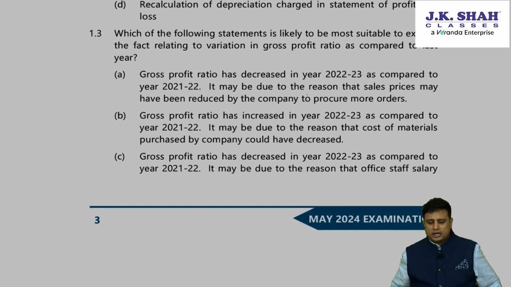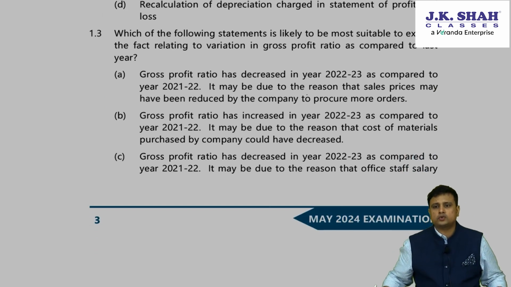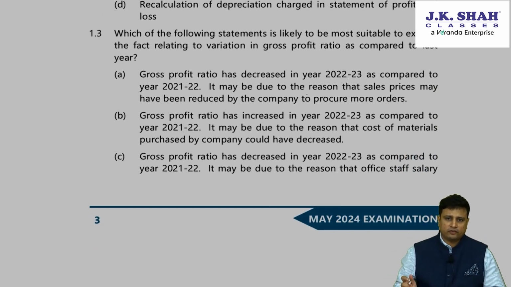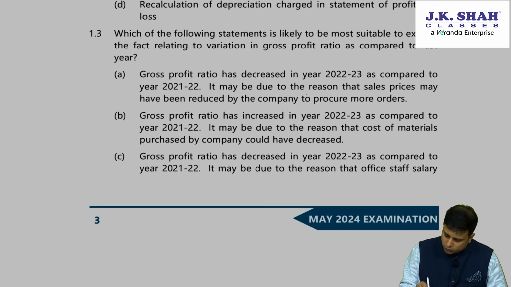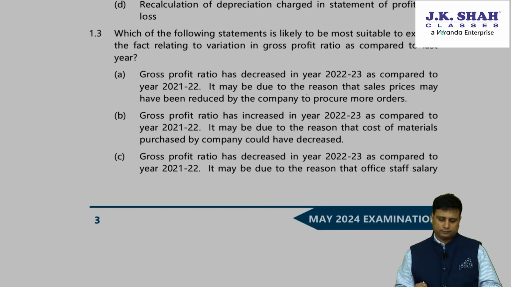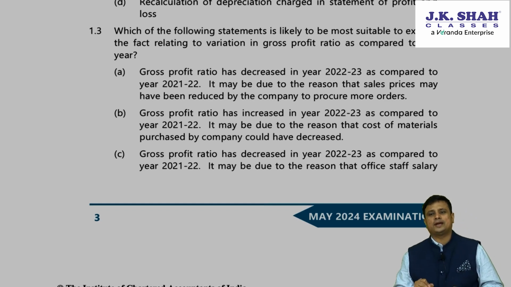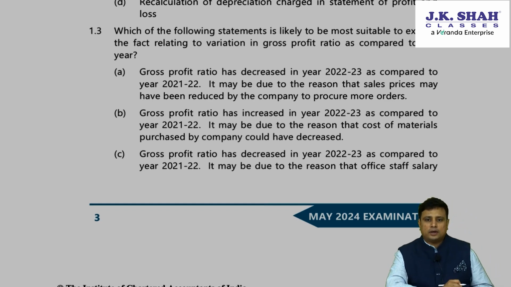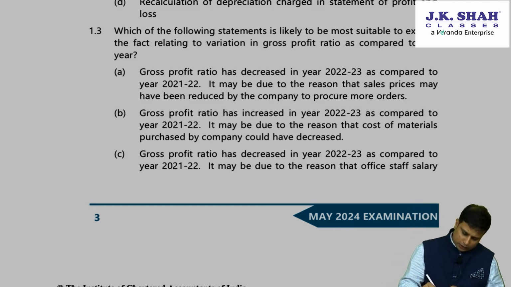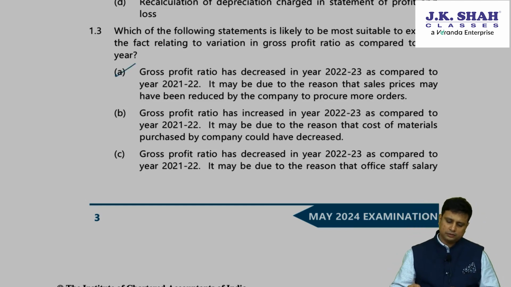Which of the following statements is likely to be most suitable to explain the variation in the gross profit ratio as compared to last year? Firstly, the gross profit ratio has decreased in 22-23 as compared to the year 21-22. It may be due to the reason that the sales price may have been reduced by the company to procure more. Yes, this definitely can be the reason here.